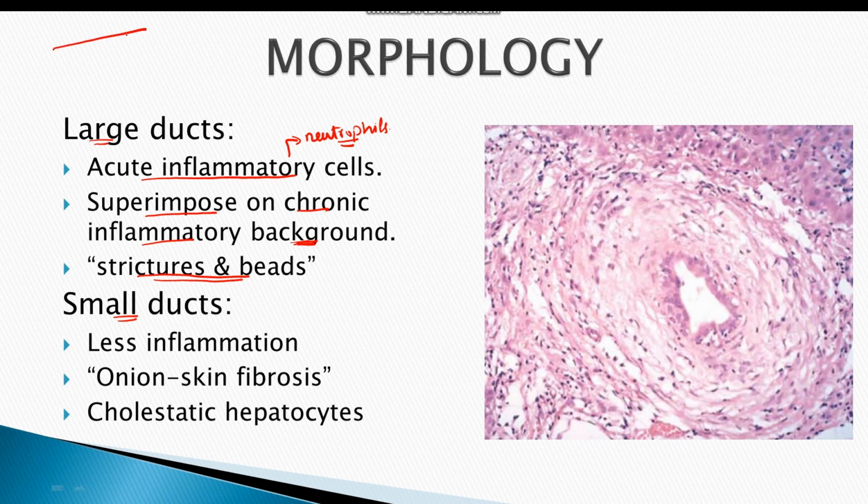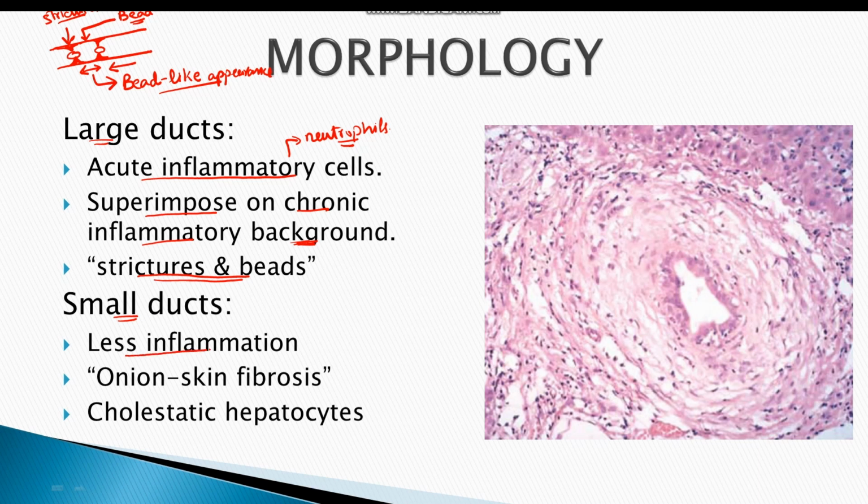So let's say this is a large bile duct, and fibrosis due to chronic inflammation results in formation of strictures in the bile duct, hence narrowing the diameter of bile ducts, and there are focal preserved areas as well. These preserved areas give a bead-like appearance. So these are the strictures and this is a bead. In the beginning of the disease, the narrowing of large bile ducts is due to edema, and later on the narrowing is occurring as a result of scarring and fibrosis.